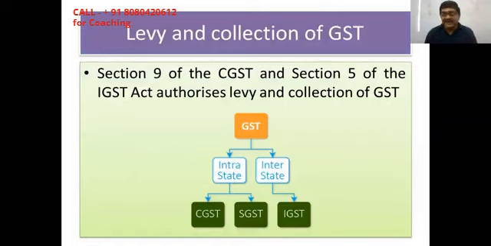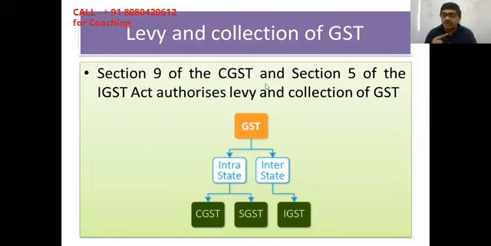Then levy and collection. So levy and collection has to be authorized by the law. So under which provisions is this authorized? Levy and collection of GST is under Section 9 of the CGST Act and Section 5 of the IGST Act. This is authorized to collect the tax. So charging sections, the tax is charged under a specific section of the Act. As far as the CGST Act is concerned, that is covered under Section 9 of the CGST Act, and the same provisions are covered under Section 5 of the IGST Act.